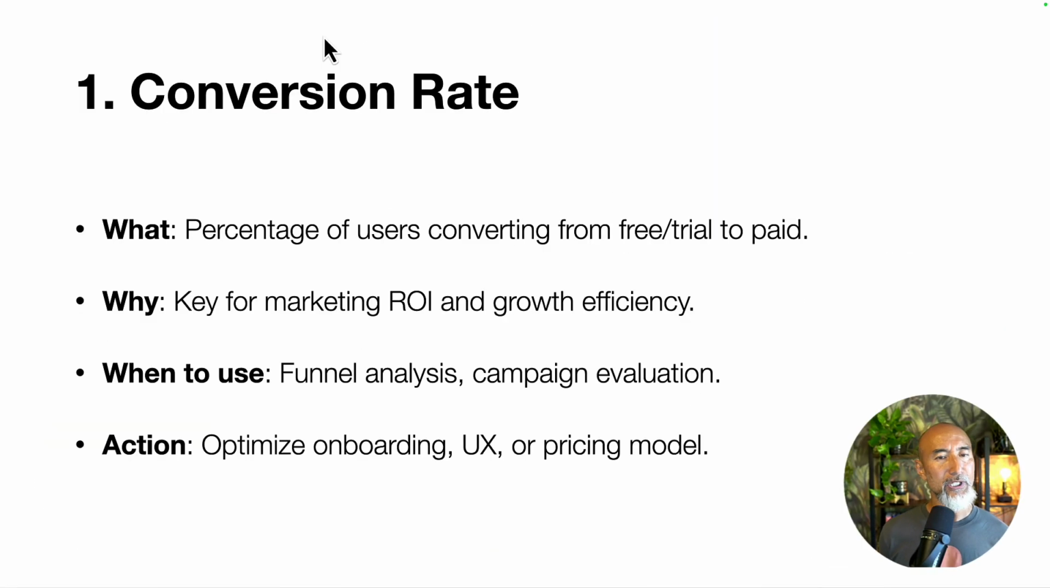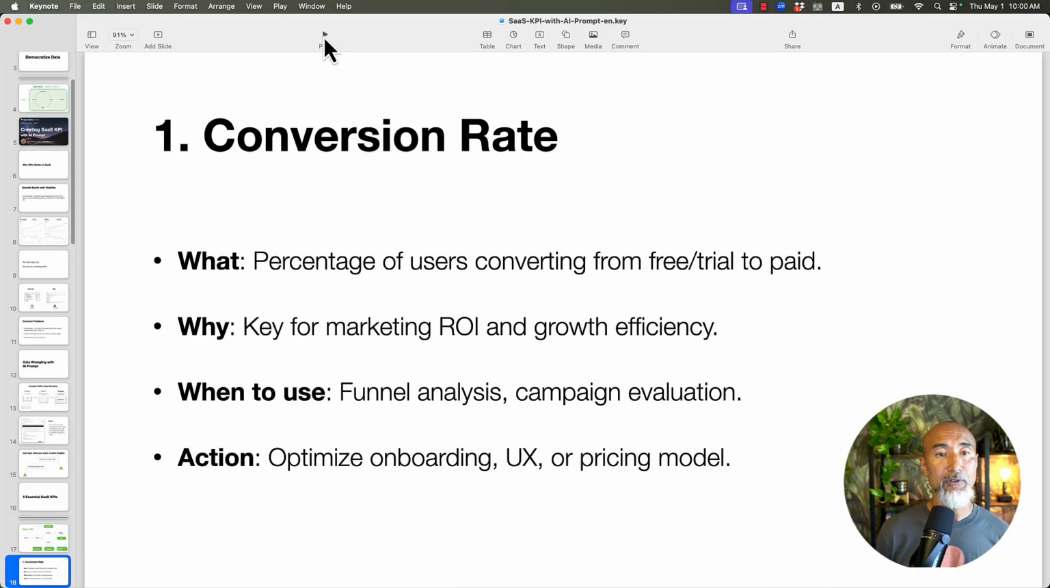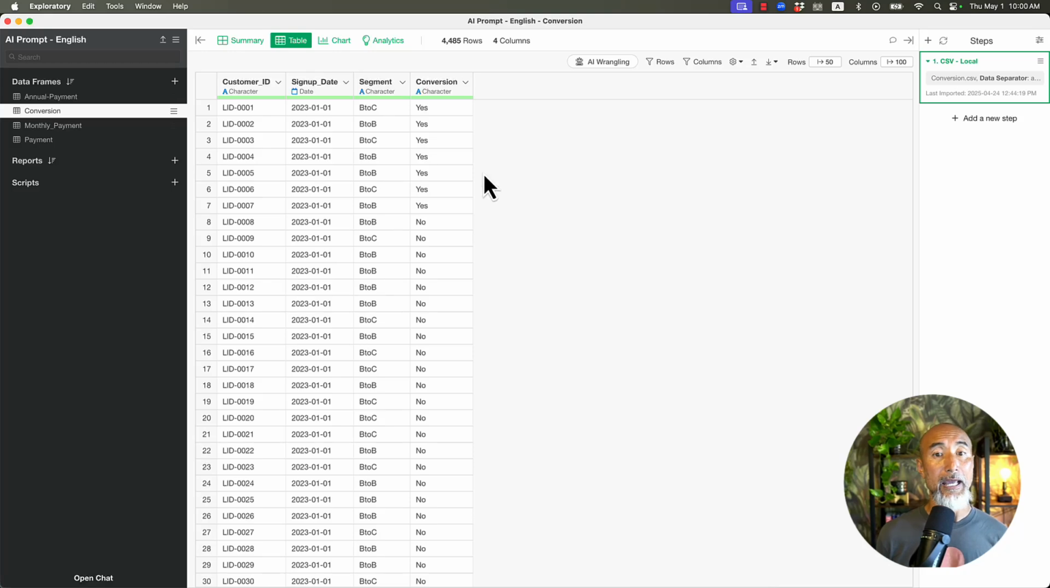Conversion rate is pretty simple, right? It's the percentage of users converting from free trial to paid. And it's important because this is a key metric for measuring how efficient your marketing or sales activity is. So let's quickly use the Exploratory AI prompt to create the conversion rate.